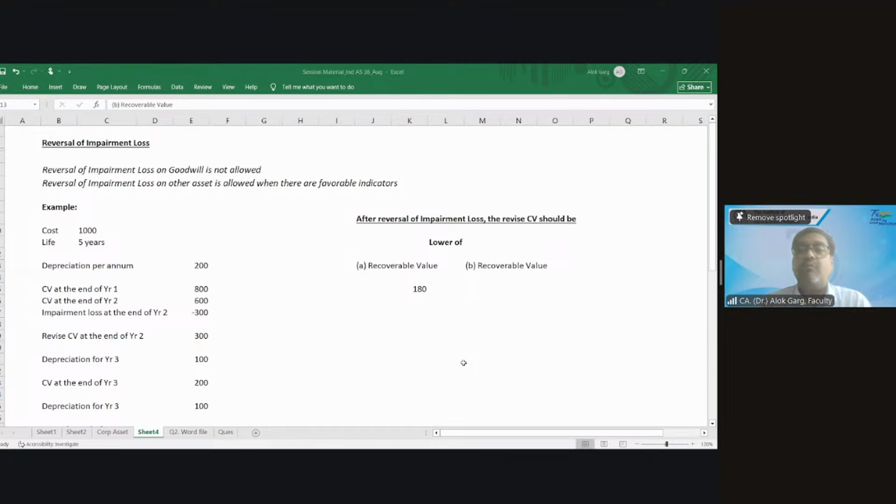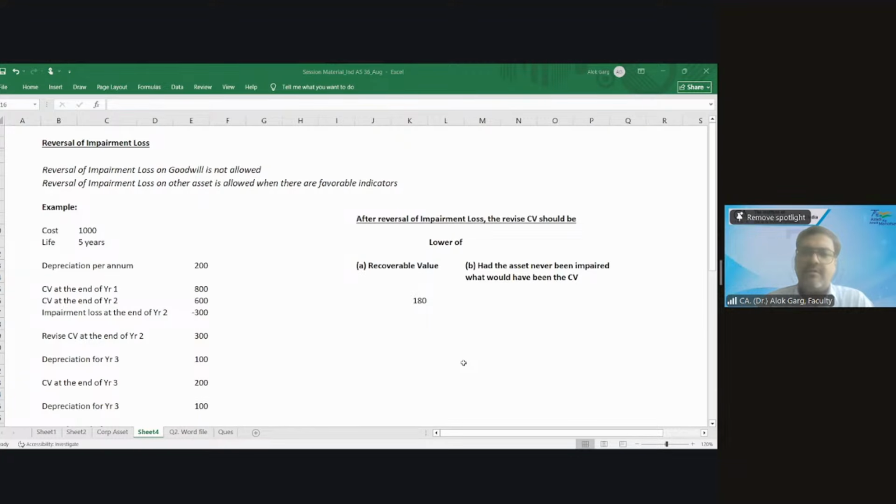Had the asset never been impaired, what would have been the carrying value at the end of year 4? 200.